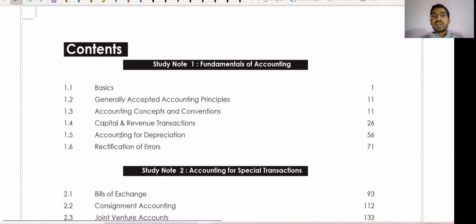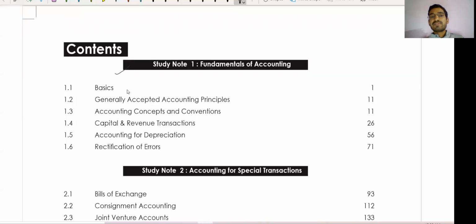In fundamental of accounting, we have already studied rectification of error. This is important. Rectification of error is important. In first, you can do accounting concept and convention, you have already studied. So guys, rectification of error is important.